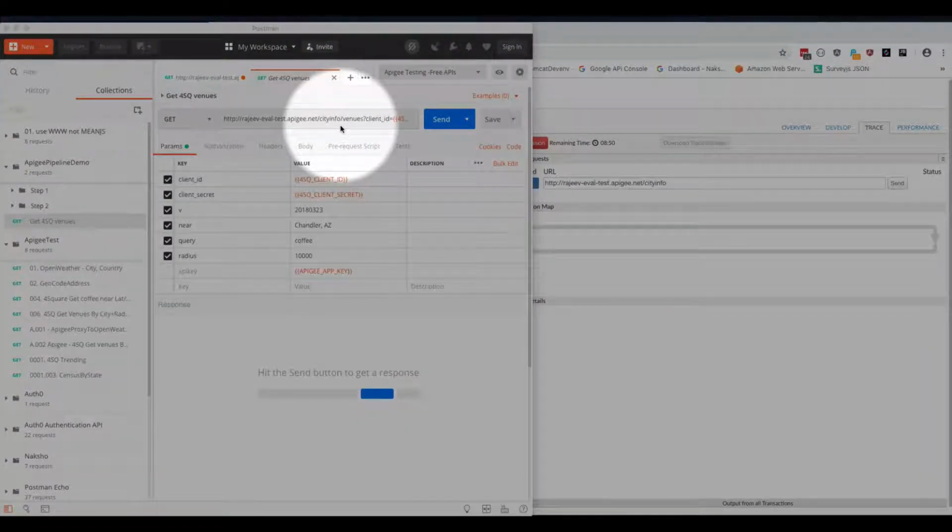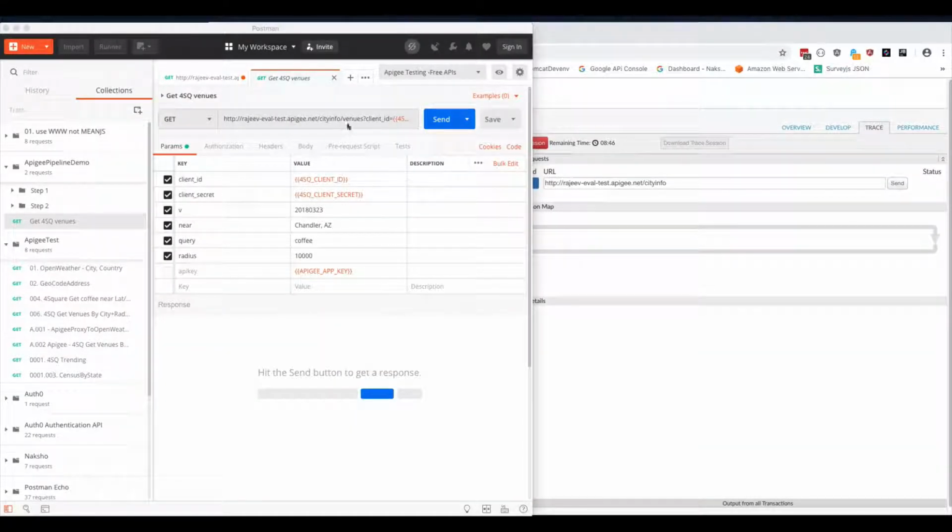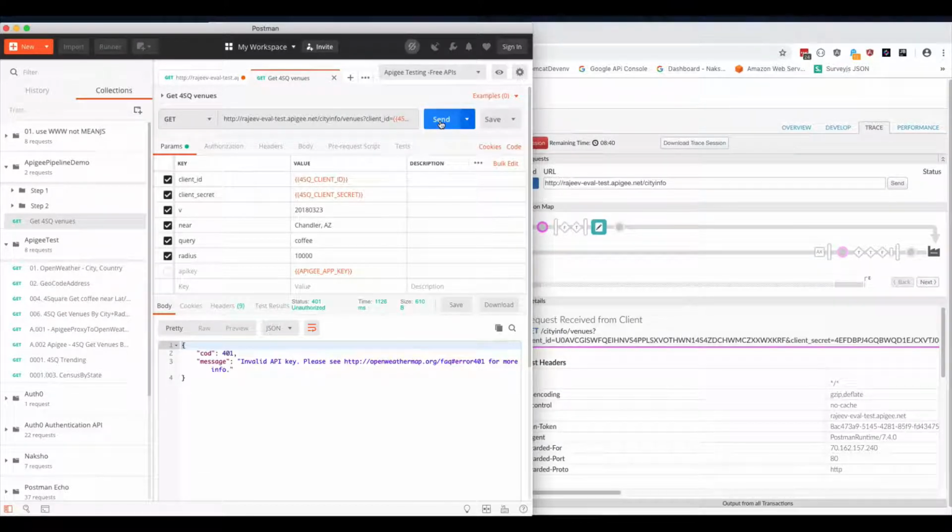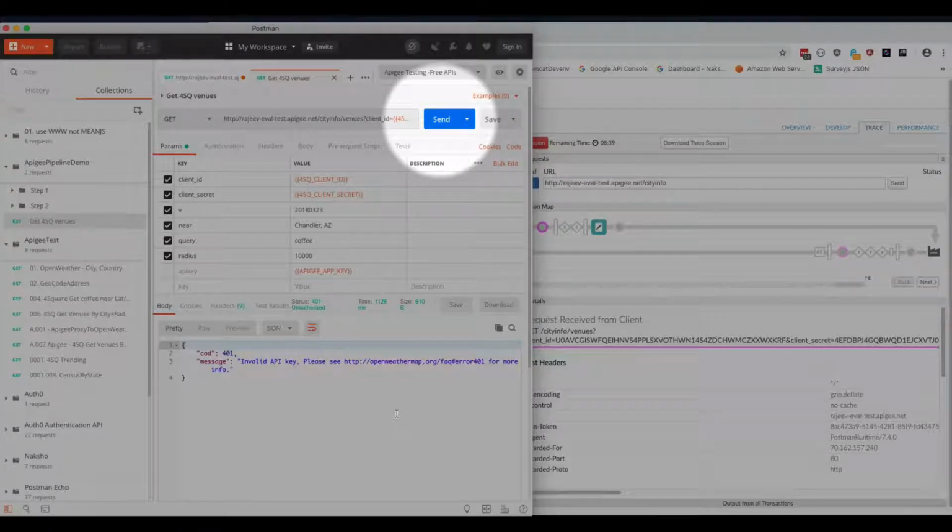We want to ensure that we call cityinfo/venues. And when we do, we get an error. What's this error all about? And in fact, it's from OpenWeather. Let's have a look.